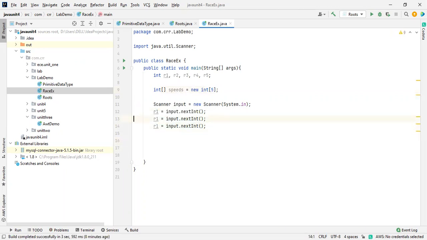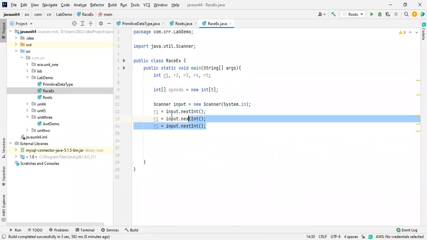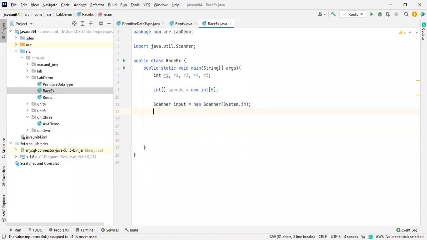Every time there are 5 values, it doesn't look good. So that's why I'm removing this, and I'm also removing this one. And this I took, sorry, it is required. I took the array that consists of 5 racer speeds. No one will ask you to take it directly. How are you going to give the values for that?